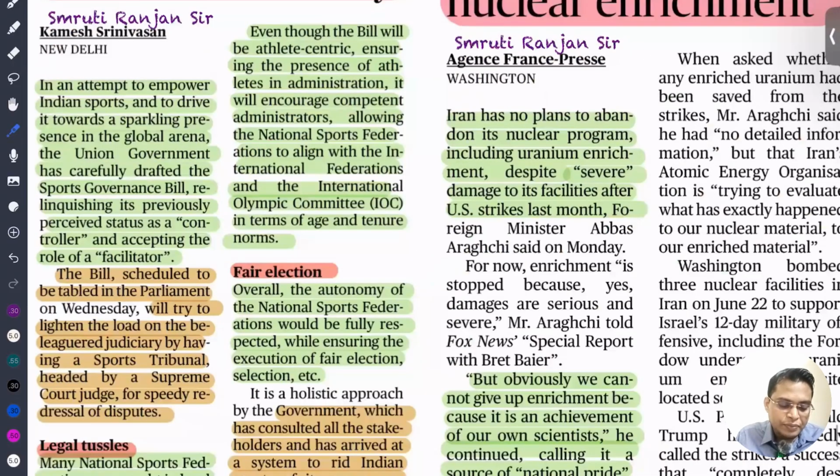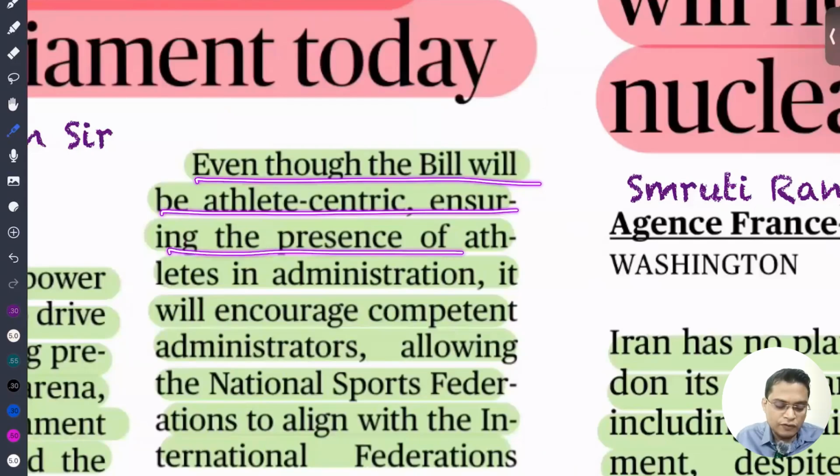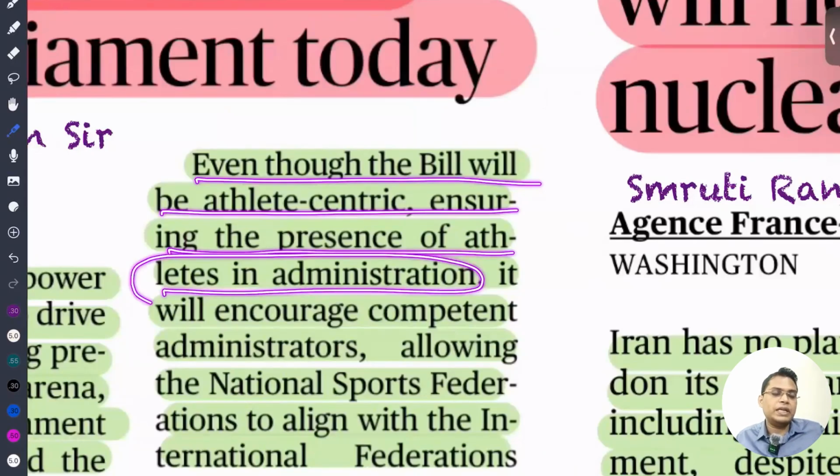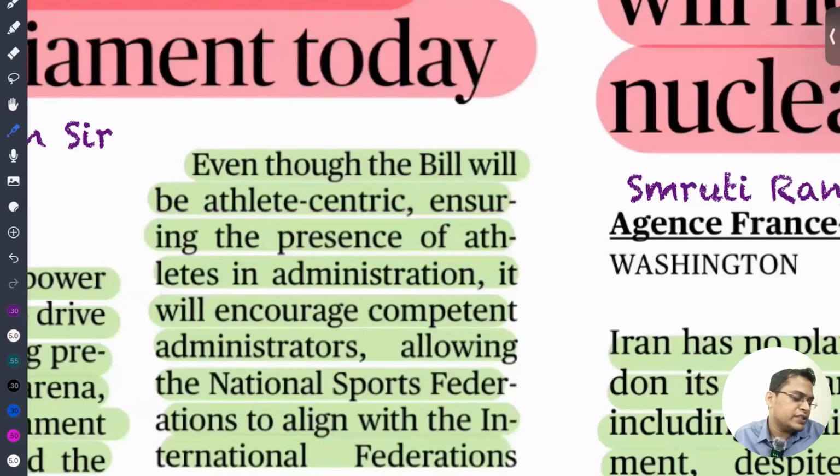The bill will also be athlete-centric, ensuring the presence of athletes in administration. So the bill proposes that the managing and governing members should be athletes, that means sportspersons, so they understand the sport better. That will lead to the development of professionalism in sports.